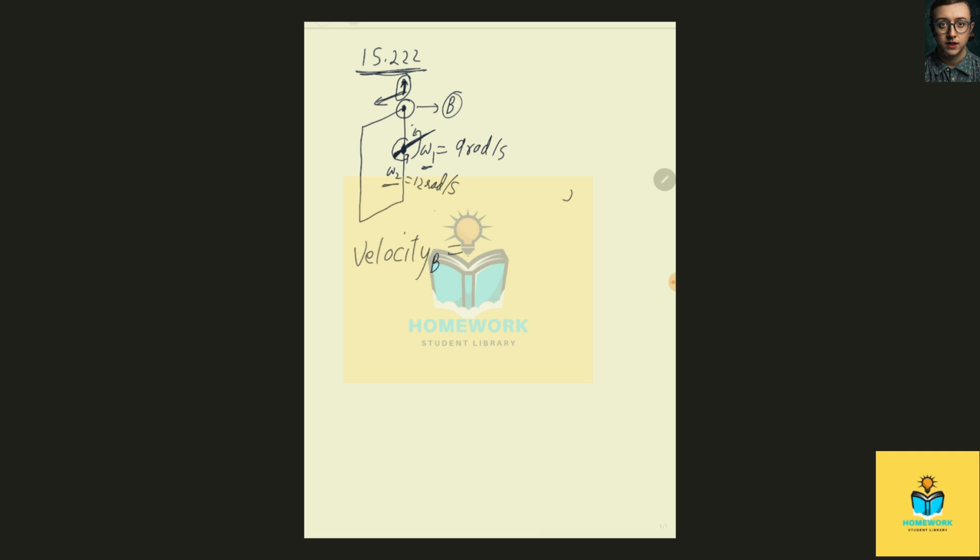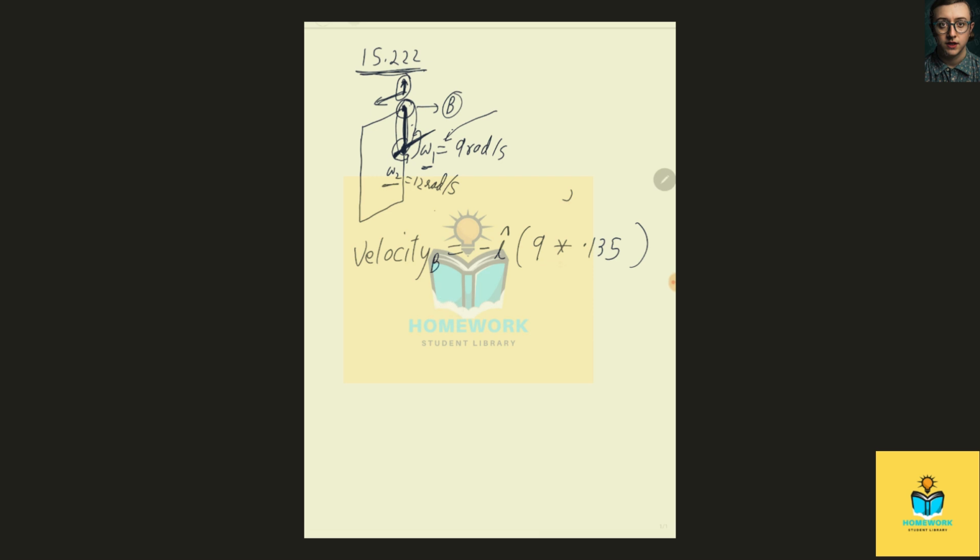so velocity along minus i cap, which is the minus x direction, is equal to the angular velocity which is responsible for that, which is 9 radians per second, multiplied by this distance, which is equal to 0.135 meters. So this comes out to be, this is the i velocity.